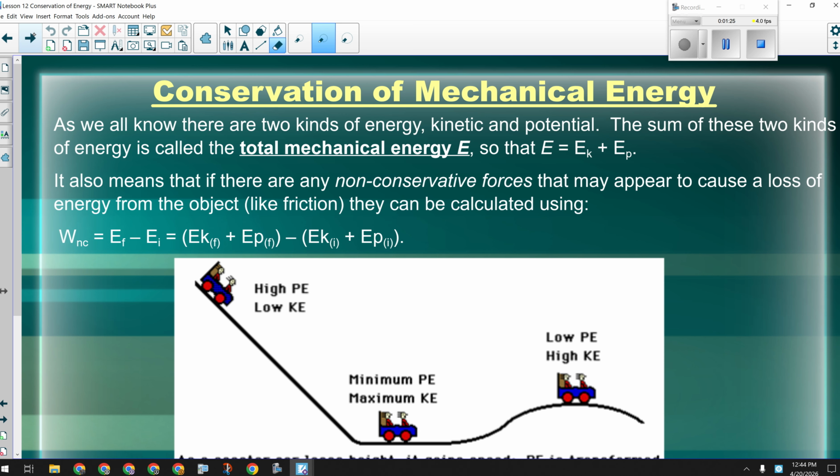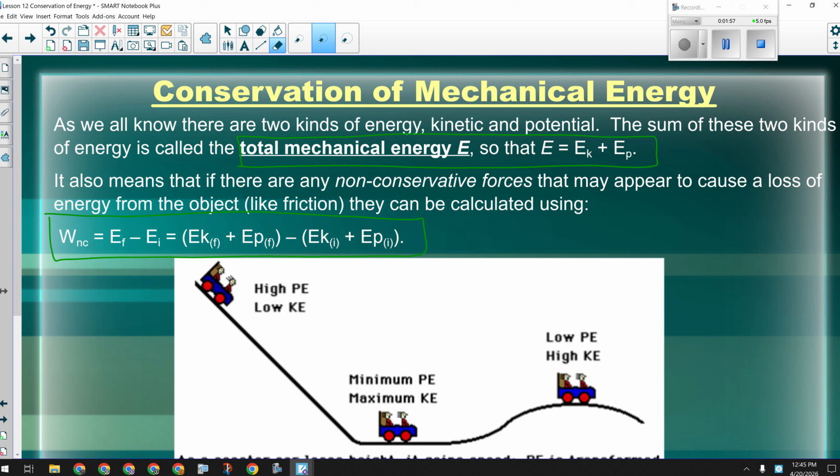Okay, so we calculate mechanical energy by adding together kinetic and potential energy. That's not new. We were doing that last week when we did our work energy theorem problems. Okay, last week we were doing this. Okay. We were doing problems that involved calculating work using the change in mechanical energy.